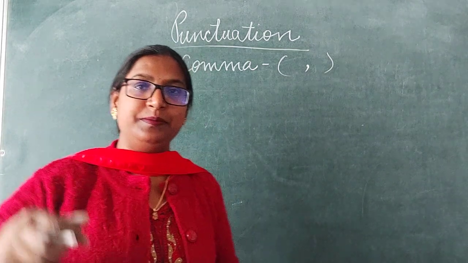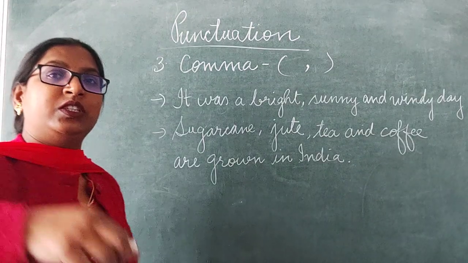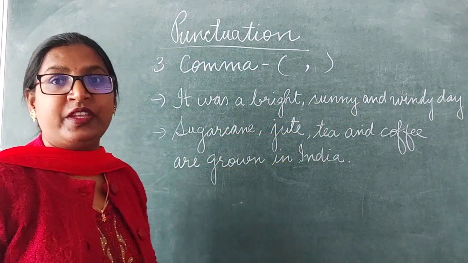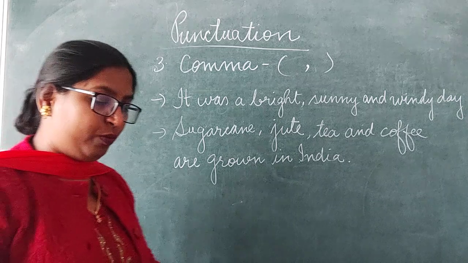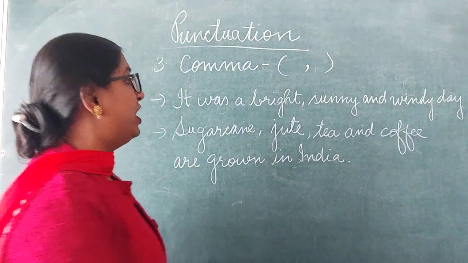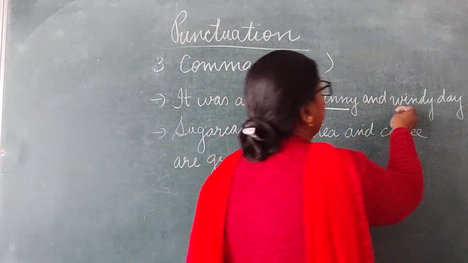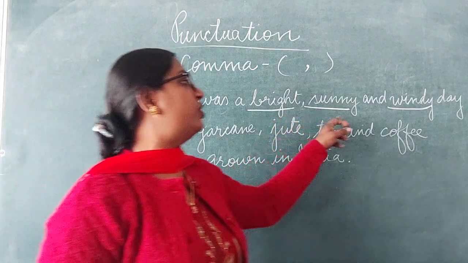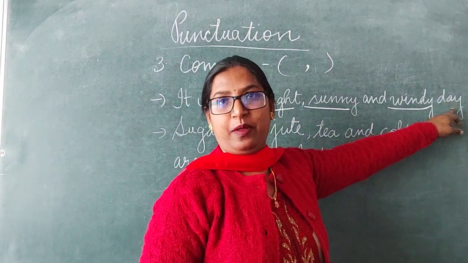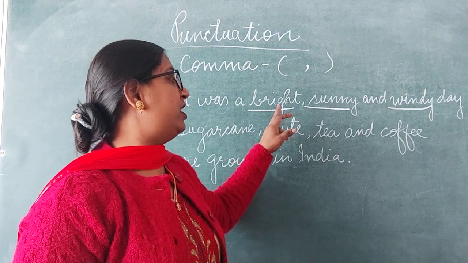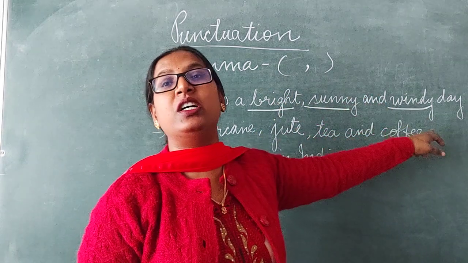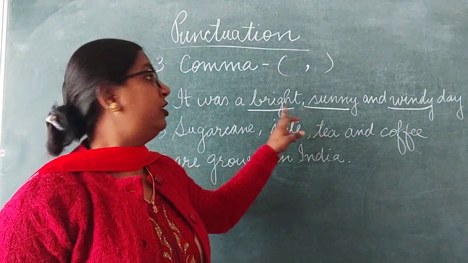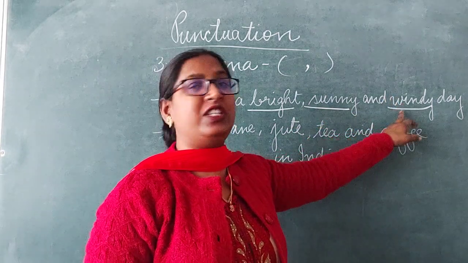For example, see the example: It was a bright, sunny and windy day. Here we can see two or more words of the same part of speech. Here we can see bright, sunny, windy. These three are adjectives. These three words are qualifying the noun day. Clear? So, two or more words of the same part of speech are separated by using commas. Bright, comma, sunny and windy day.